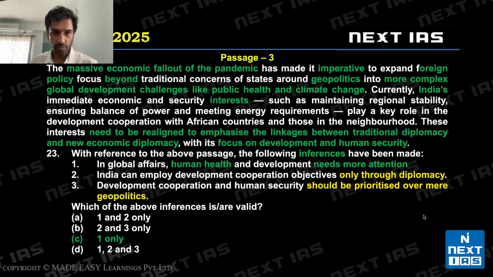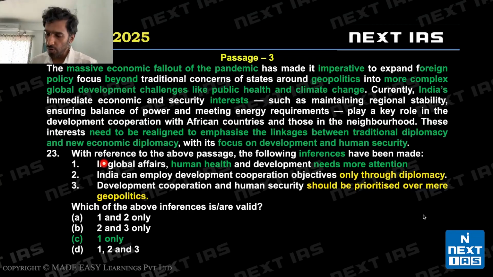Let's look at the next question. The massive economic fallout of the pandemic told us that we should go beyond simple foreign policy and geopolitics and look at public health, climate change. India's interests need to be realigned to emphasize linkages between traditional diplomacy and new economic diplomacy. So, according to the author, the new economic diplomacy should focus on development and human security. All right. I expect this question also to be a little tricky because of the first statement, but eventually, because of the options, people will reach the right answer.